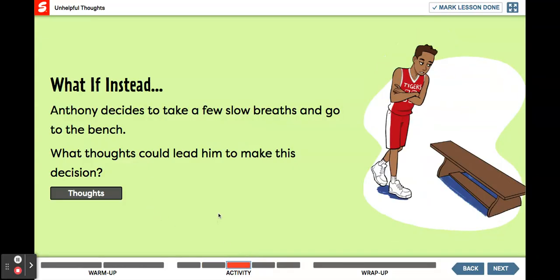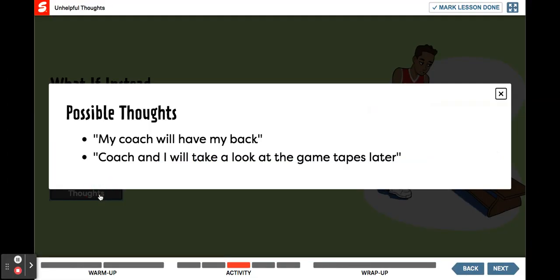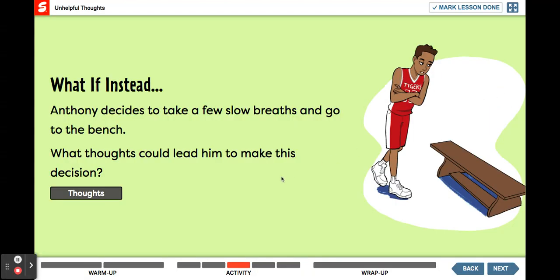What if instead Anthony decides to take a few slow breaths and go to the bench? What thoughts could lead him to make this decision? He could have been thinking, "My coach will have my back," or "Coach and I will take a look at the game tapes later." These are helpful thoughts because they helped him feel less angry and made it more likely for him to make a positive decision.